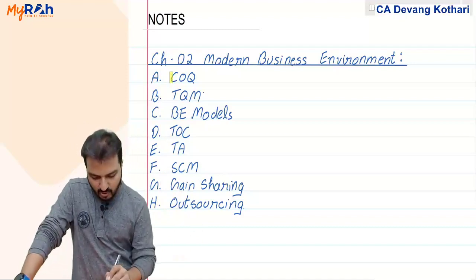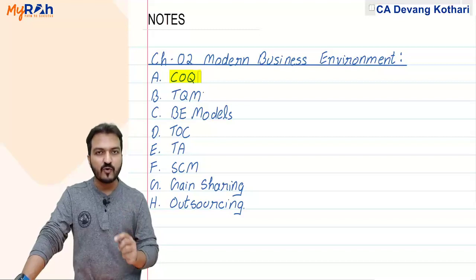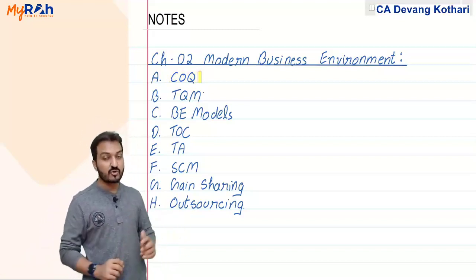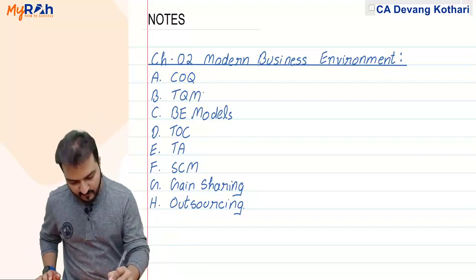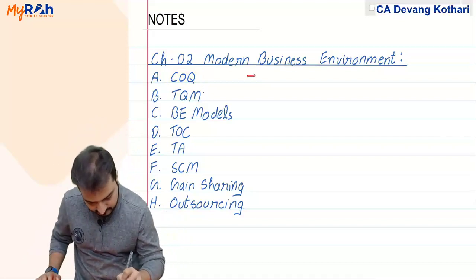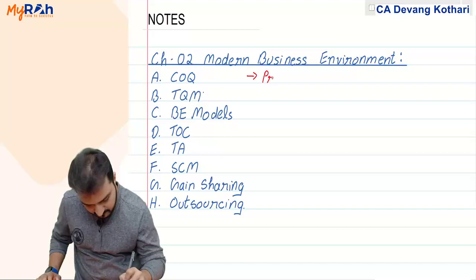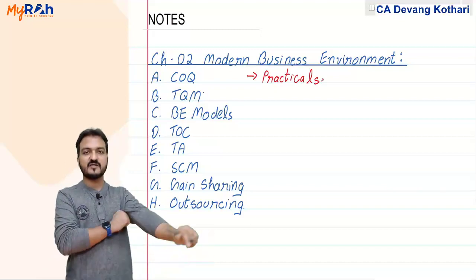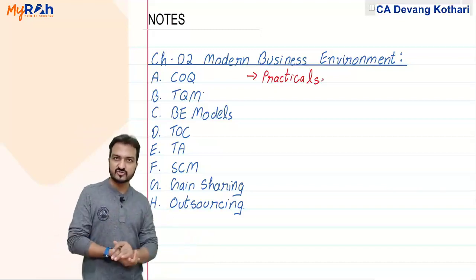First one is about cost of quality. Cost of quality is the only practical topic in the chapter. Yes, so cost of quality is more important for practicals, as in calculation sums you can get regarding cost of quality.